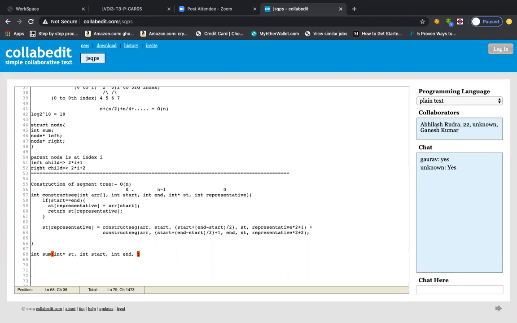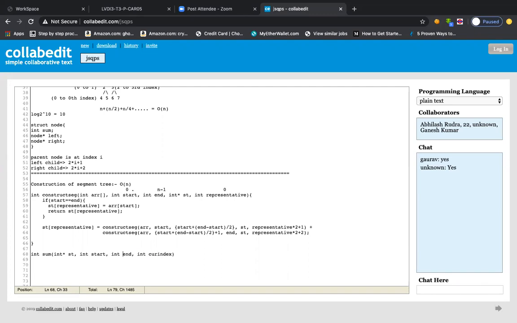This will be a representative node, let us say an int for the namesake current index, right?